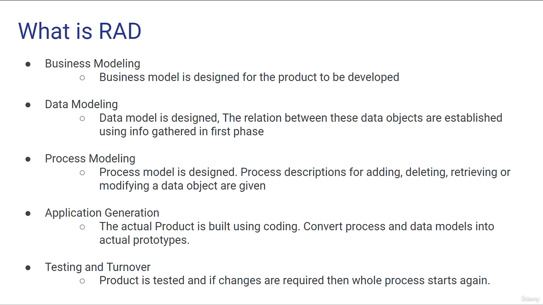Once you have the product and prototype ready, the last phase is where your testers or quality analysts will test your product, and if changes are required from the client side, then it's the turnover phase. So it's very important: in the turnover phase, you will start again, and the whole process starts from scratch. But it reduces your time because it's a quick process. You develop a prototype, you ask the client if it is fine. If not, then you start again, else you are good to go. So this is how you make sure that with rapid application development, in a very short span of time, you are creating a prototype, you are asking the client, and you are doing everything with that.